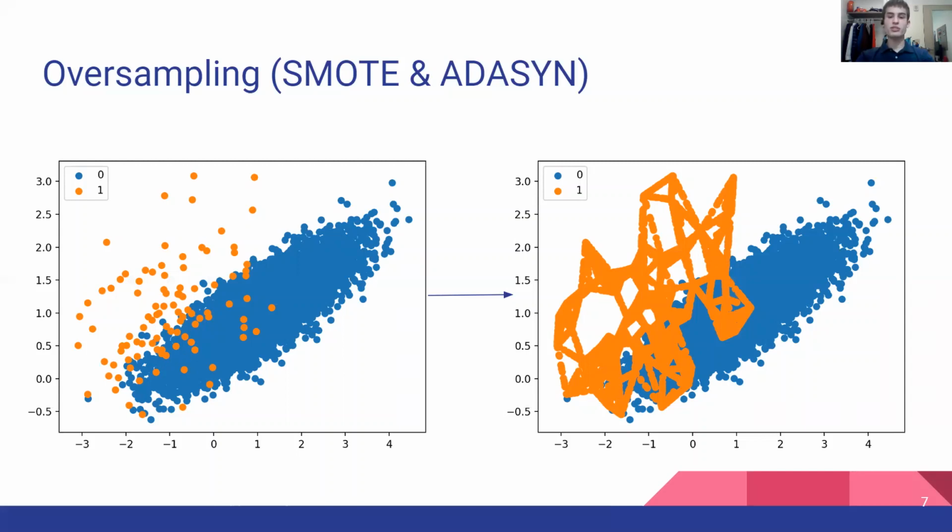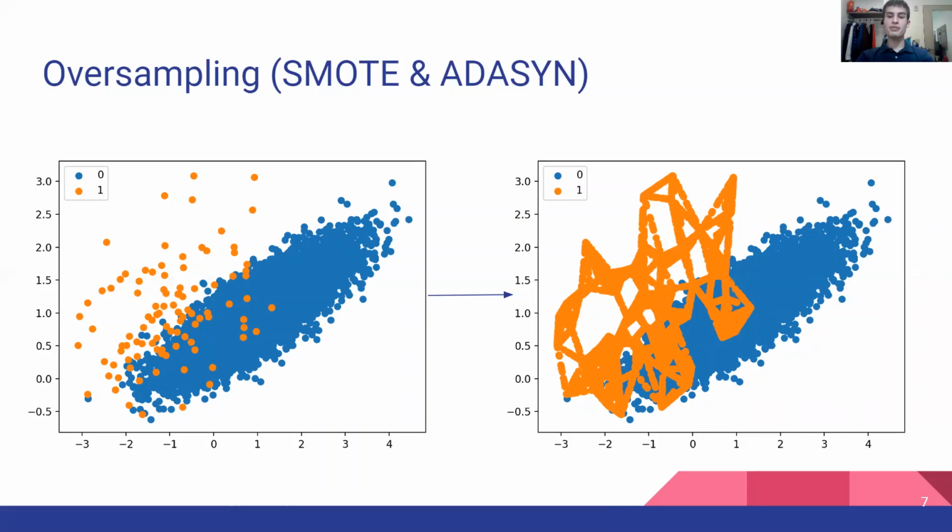SMOTE works by choosing a random point in a minority class and then selects k points around it, usually 5. It then randomly selects one of those points and then calculates a variable along a line between them. This is done completely randomly until the minority data sets are equal in number to the majority class.